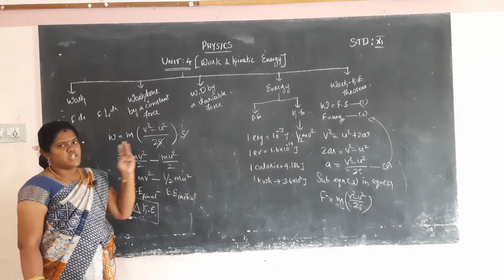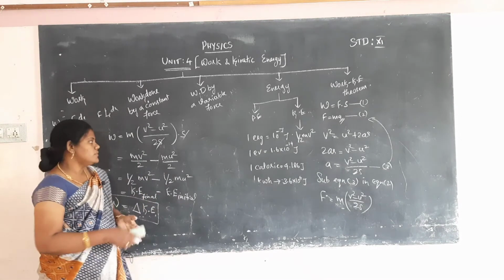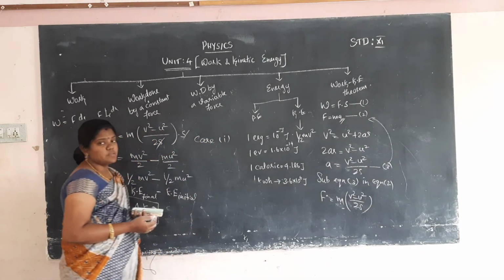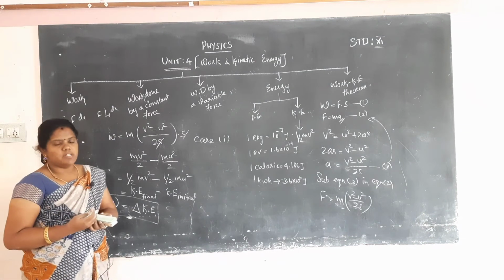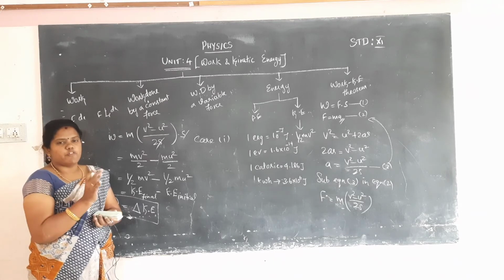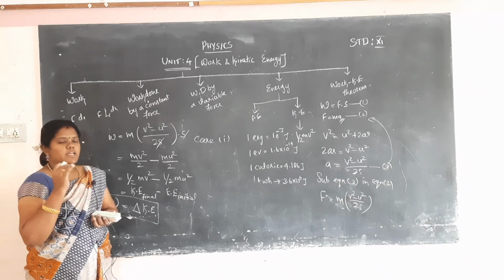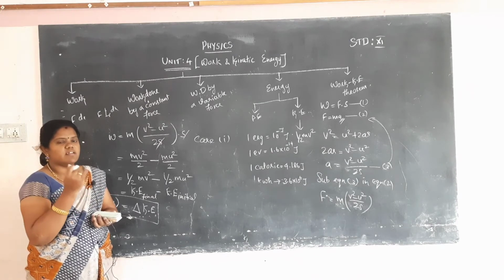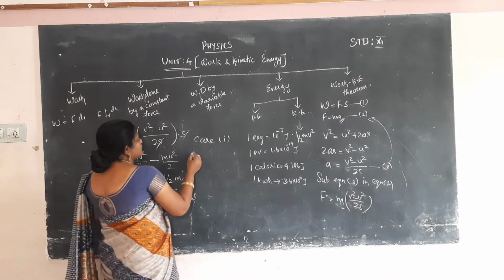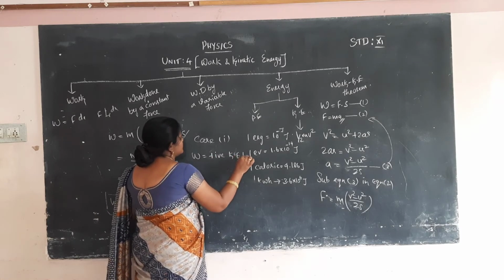We take three cases. Case 1, work done is positive. What's the meaning of positive? Work done being positive means some work is done, so the object will be moved to the other side. If you apply work and there is further movement, that will be positive. So when work is positive, automatically kinetic energy increases.